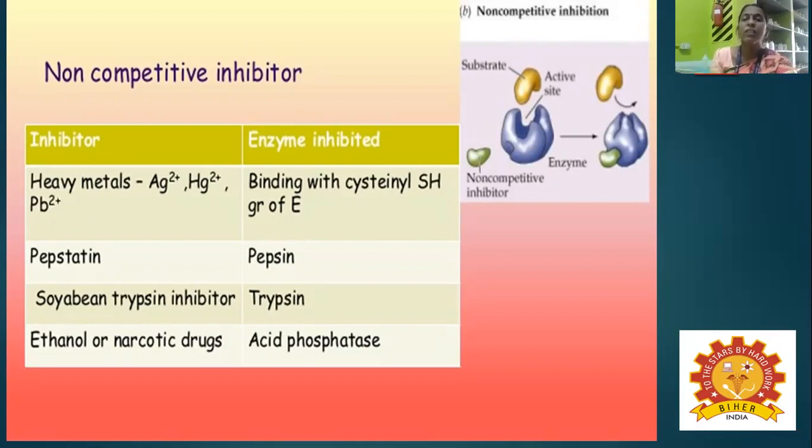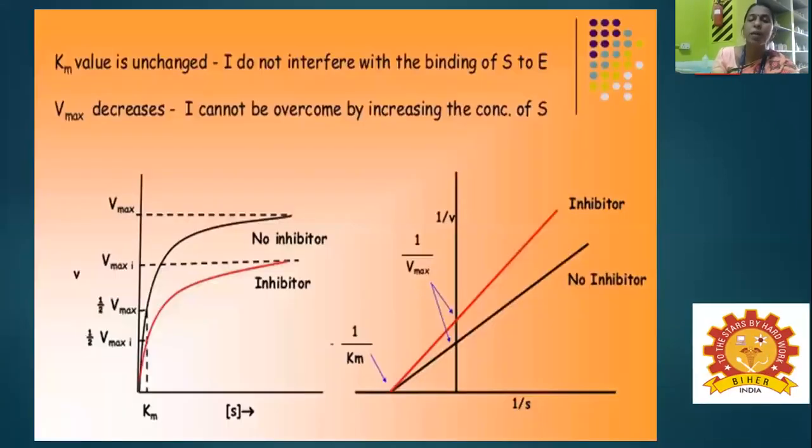Binding with the cysteine SH of the glutamate of an enzyme. Then pepstatin, especially for the enzyme called pepsin, a proteolytic enzyme. And soybean, it is a trypsin inhibitor, it inhibits trypsin. Ethanol or narcotic drugs: the enzyme is acid phosphatase. So ethanol or the narcotic drugs inhibit the acid phosphatase activity.